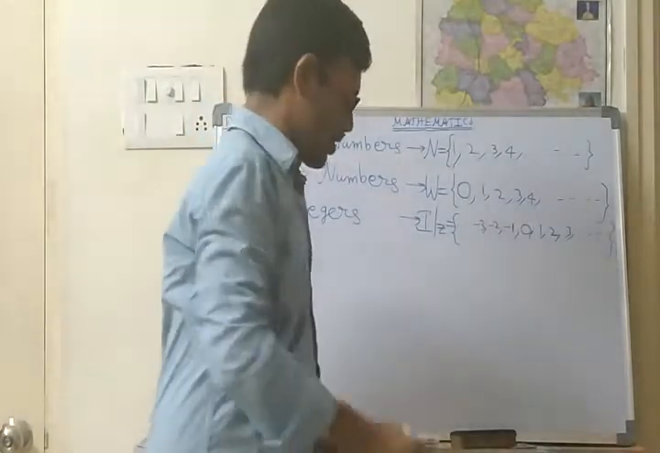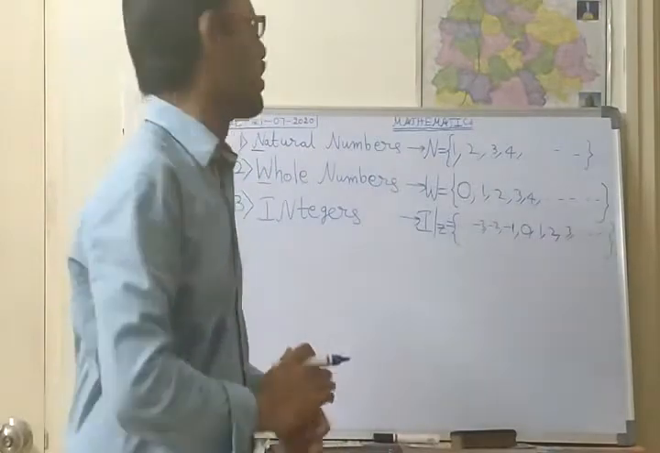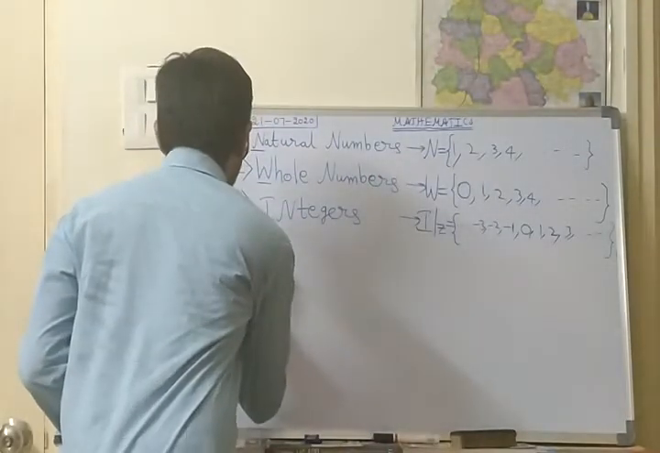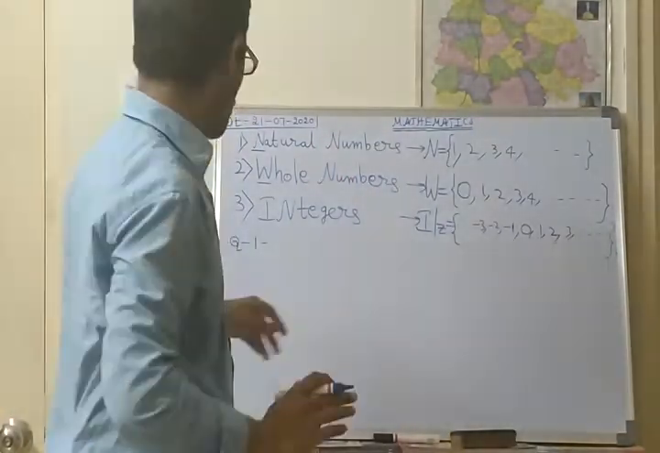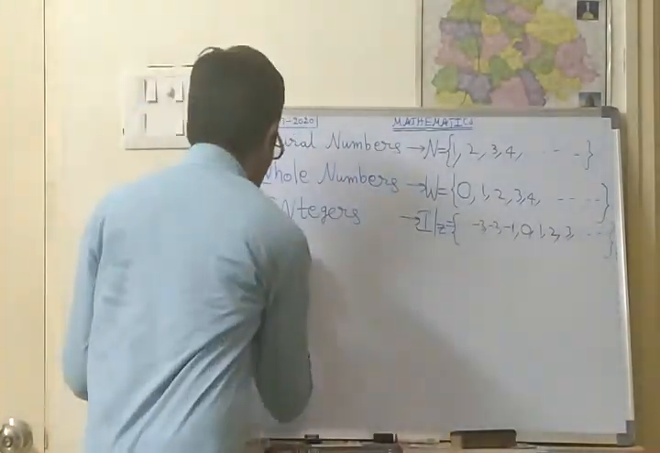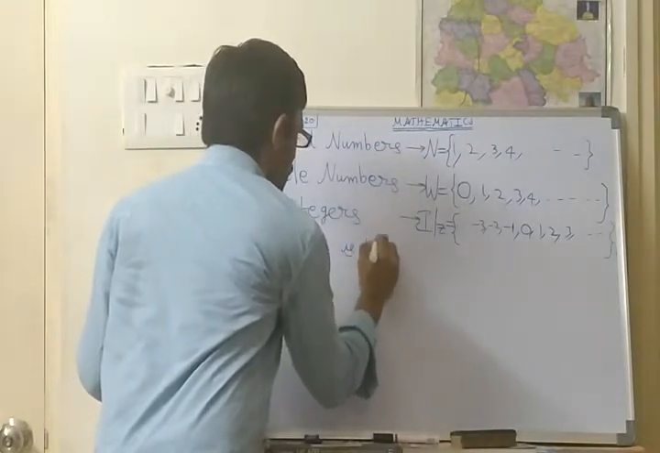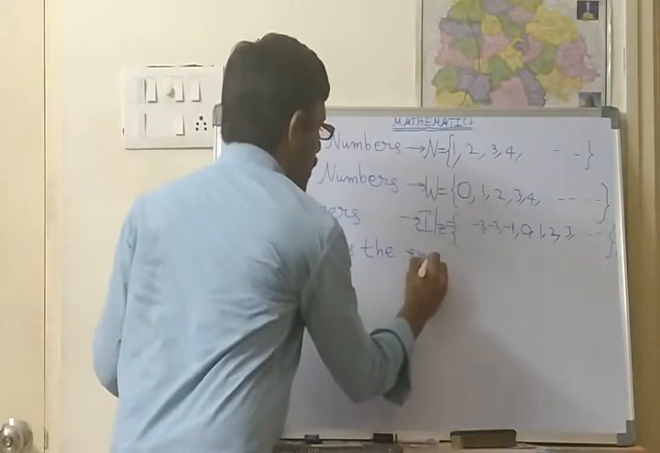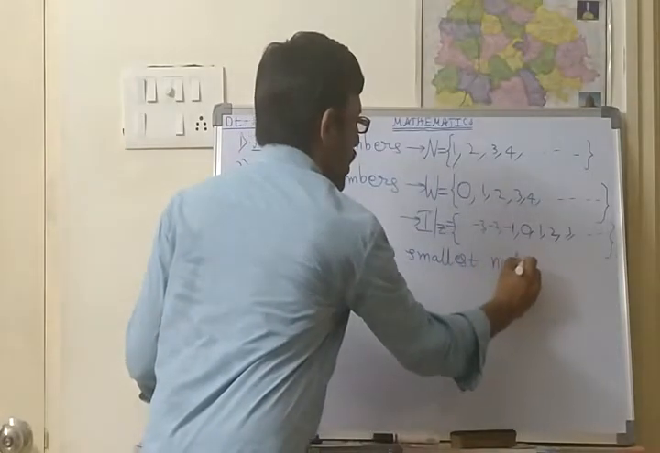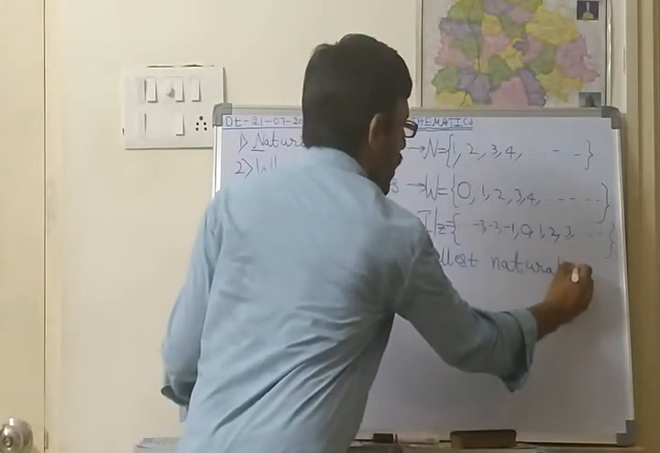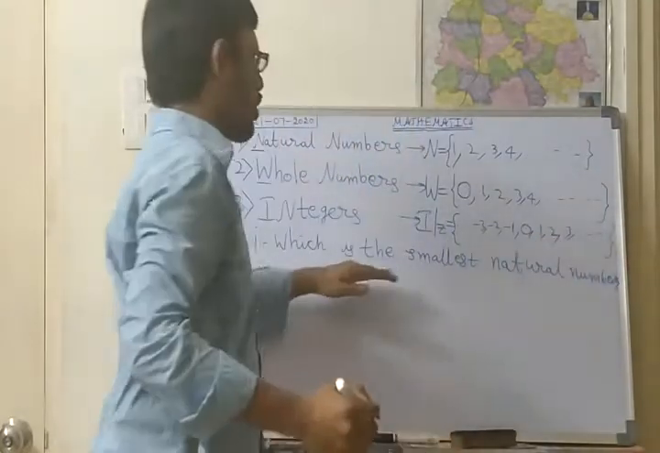Now we shall go with some of the questions in the 7th class, on the first page. We shall see questions regarding these things only. The first one is: which is the smallest natural number? Which is the smallest natural number?